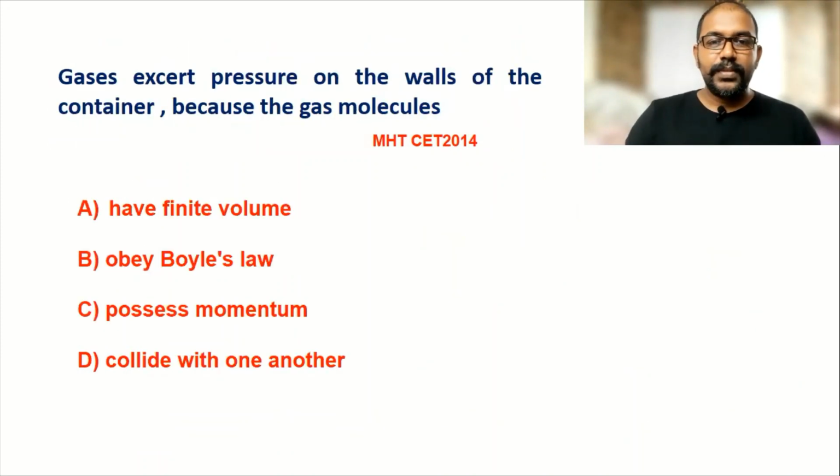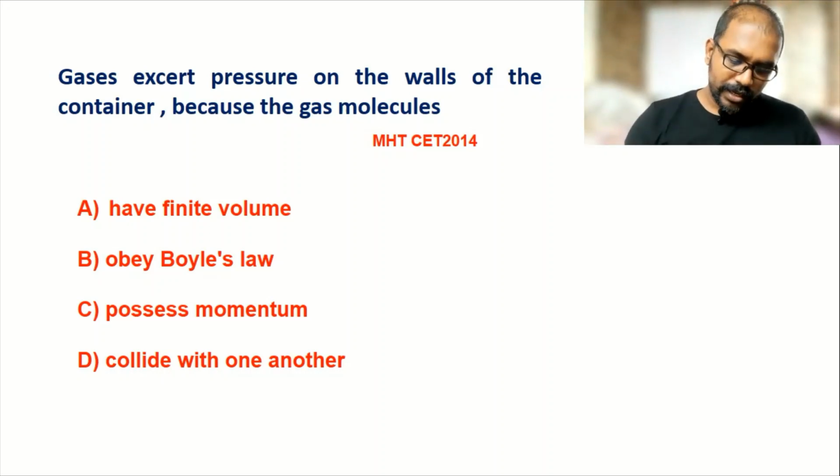Next question. Gases exert pressure on the wall of the container because the gas molecules... So listen, you know that gas molecules constantly collide on the wall of the container. They exert some pressure, and because of that we experience pressure. When they collide, they possess momentum, and because of that momentum we experience pressure.